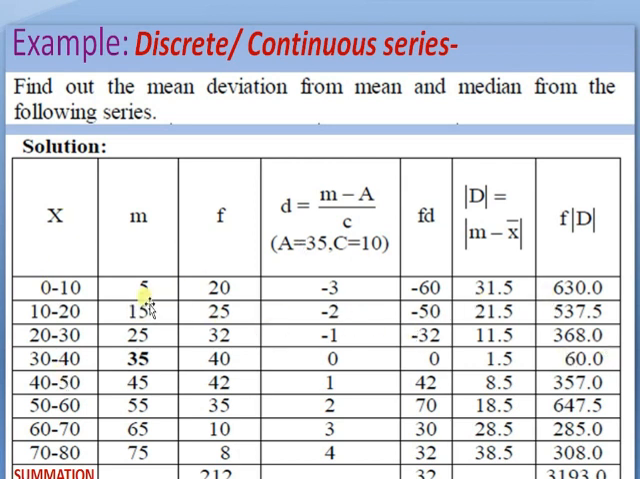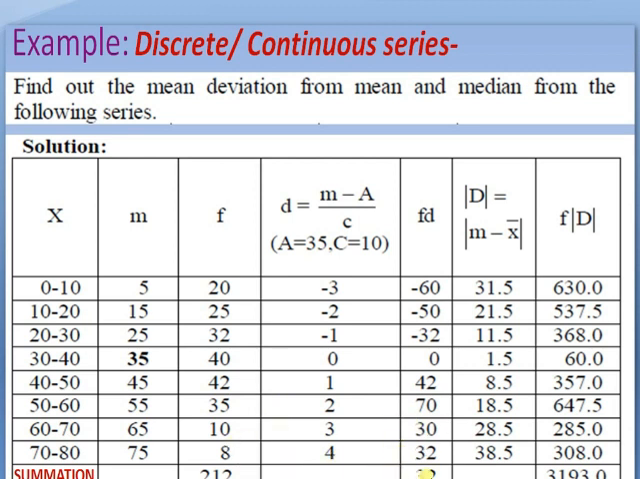Example of discrete or continuous series. In case of a continuous series, the class intervals are given 0 to 10, 10 to 20, up to 70 to 80, and these are the mid values of the class intervals. If we hide the class intervals, then the example becomes an example of a discrete series, and if we have the class intervals, then it becomes an example of a continuous series. These are the corresponding frequencies, total 212.